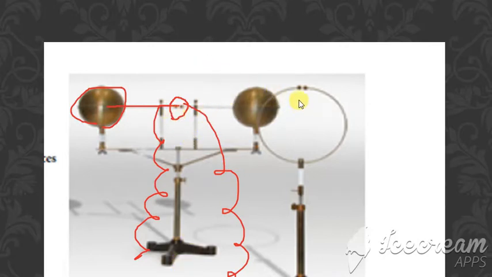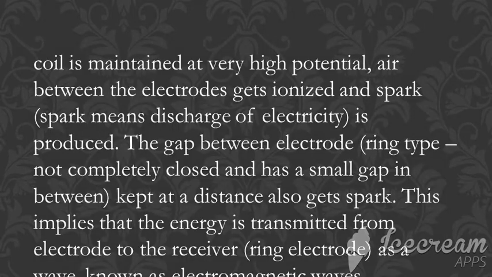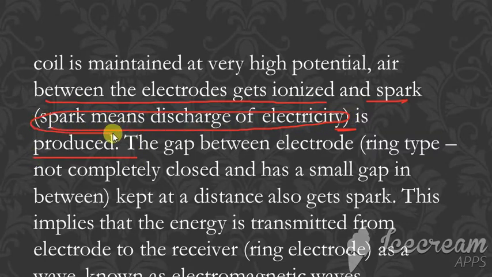Between these two electrodes there is a gap. The coils are maintained at a high potential, so the air between the electrodes gets ionized and a spark is produced. What is meant by a spark? It is a discharge of electricity.